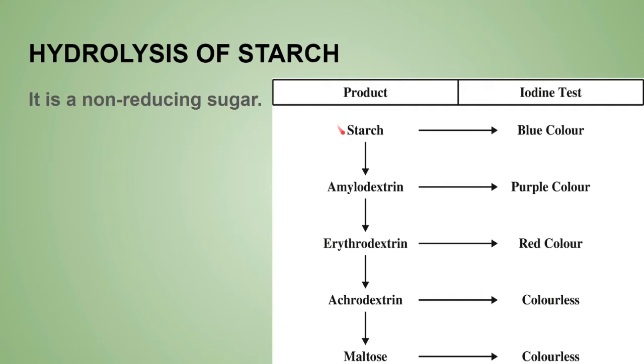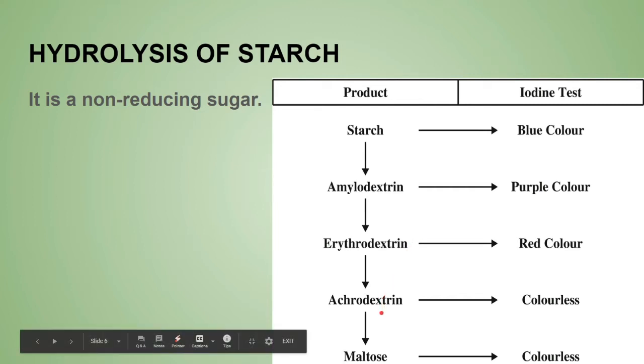When the starch is hydrolyzed with mild acid, it will form amylodextrin. If I hydrolyze the starch for a shorter period of time with this mild acid, it will form amylodextrin. If I keep the starch longer in the mild acid, it will form erythrodextrin. If I keep the starch for more and more time in the mild acid, it will form achrodextrin. And finally, it will form maltose.